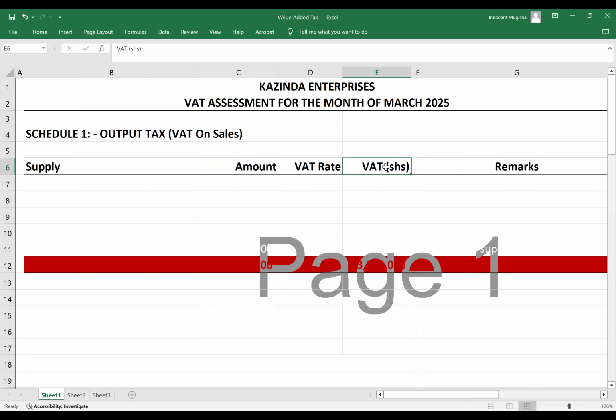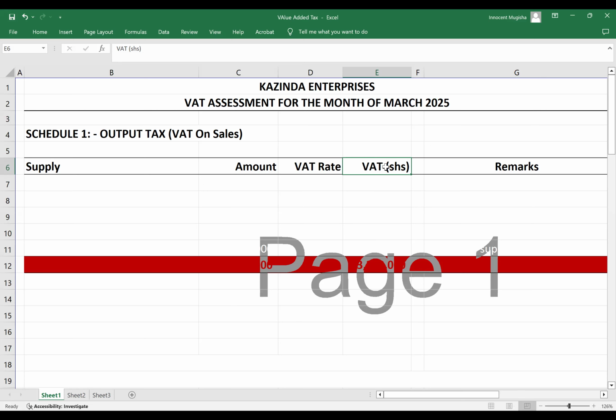There are also transactions which are totally exempt as per the third schedule. 0 rated is schedule number 4, if you're reading from the new tax law. From the old tax law, exempt is the second schedule, and then 0 rated was the third schedule.